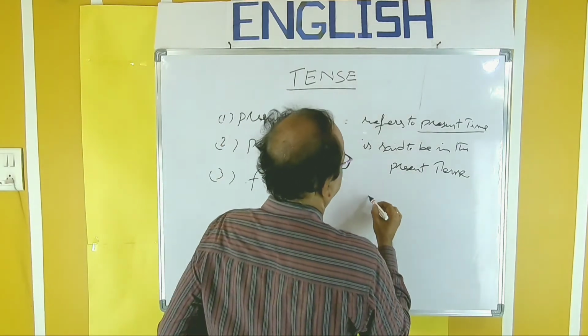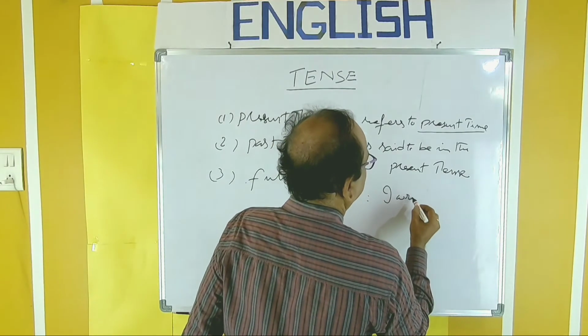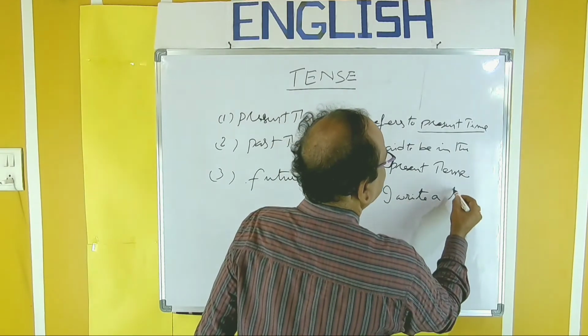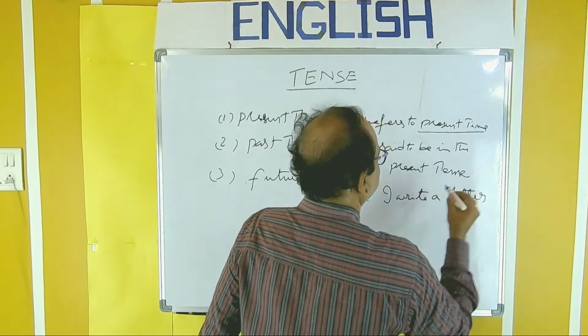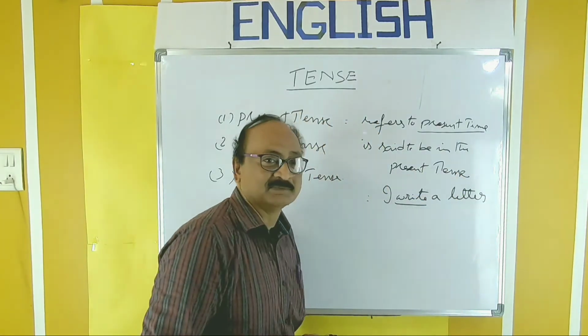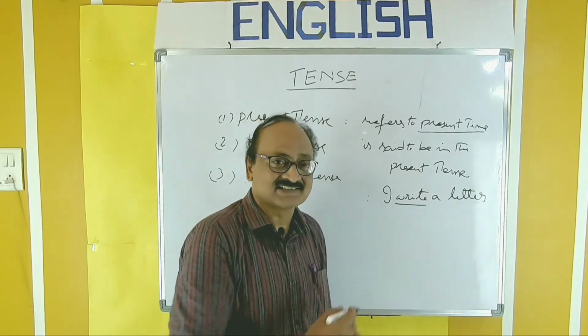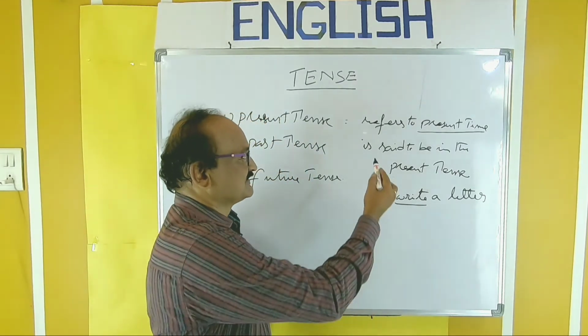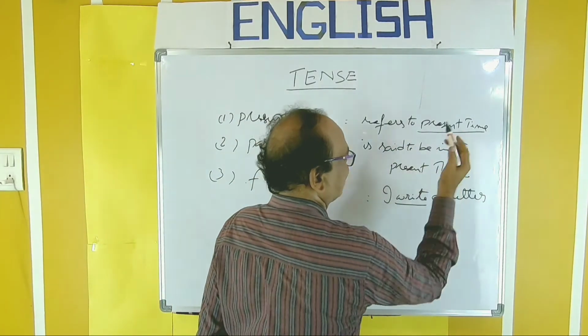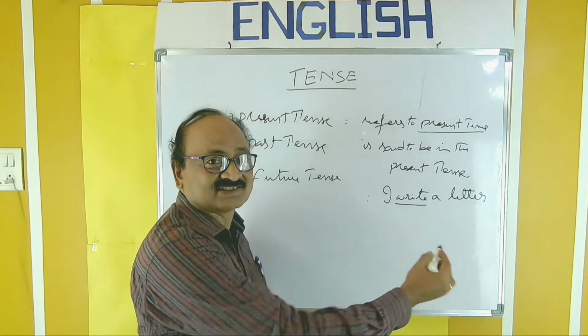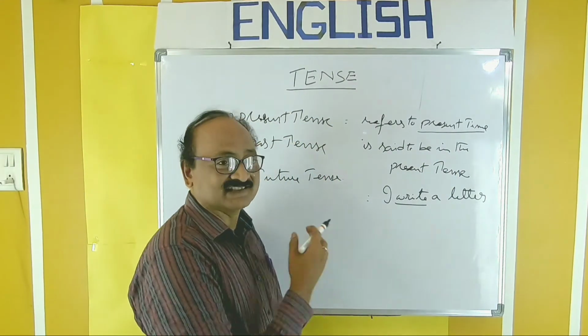Example, I write a letter. So, write is the verb, that is V1, that is the entire sentence is in present tense. So, observe, it refers to present time. That sentence is said to be in the present tense.